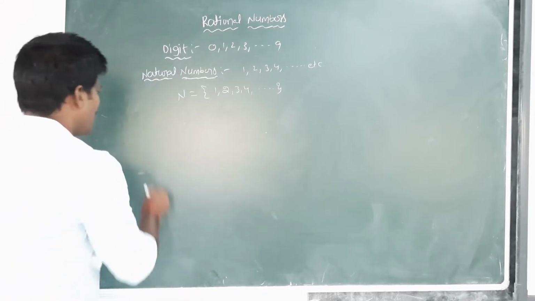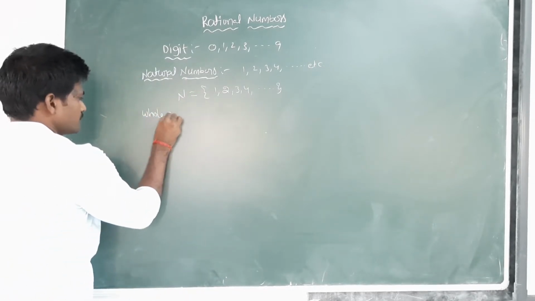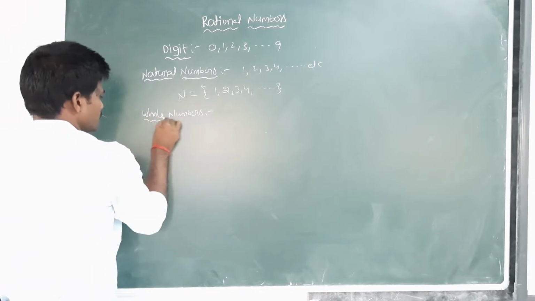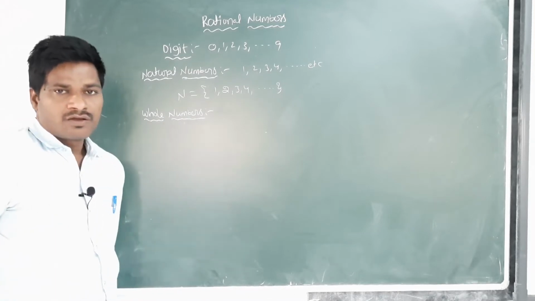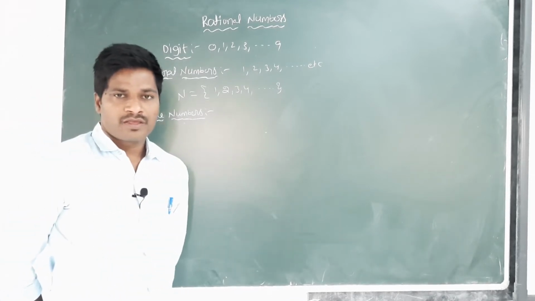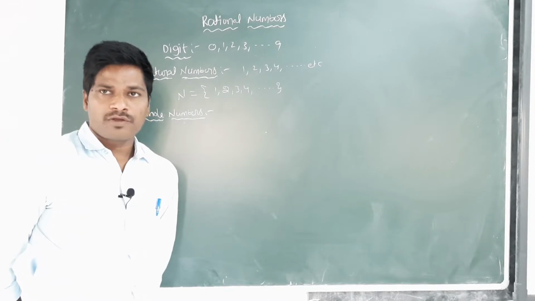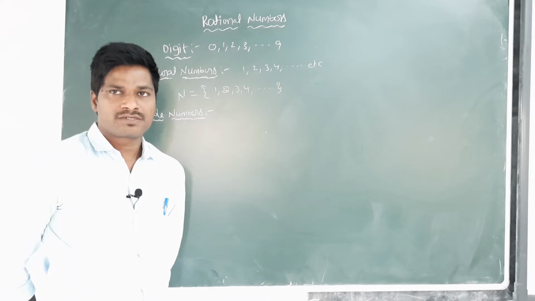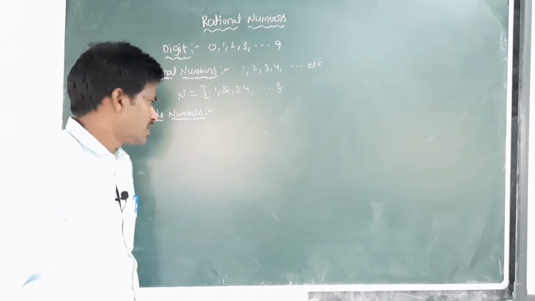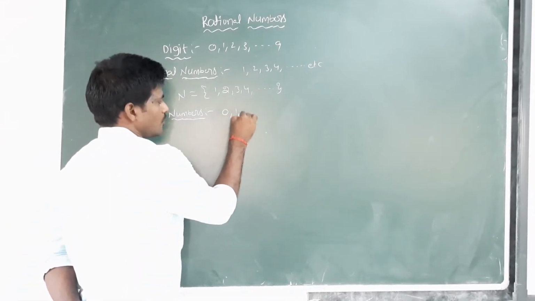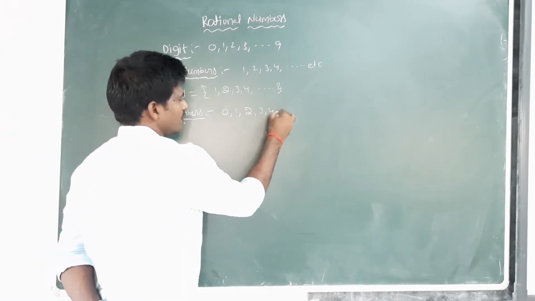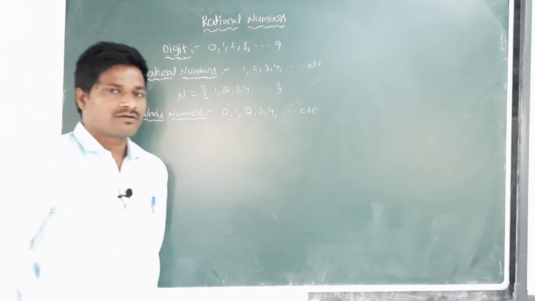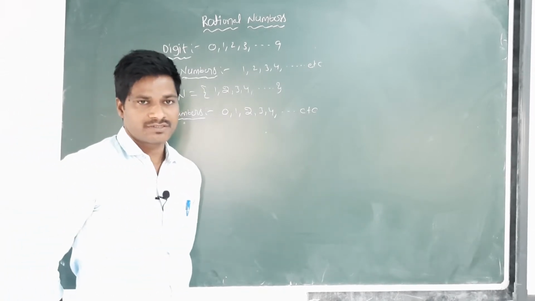Next one, whole numbers. What is a whole number? If we include 0 among the natural numbers, then the numbers 0, 1, 2, 3, 4 and so on are called whole numbers.